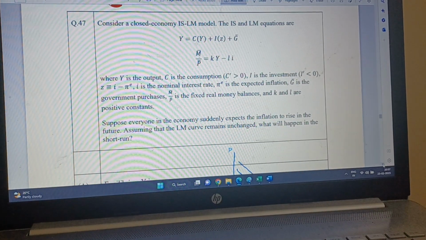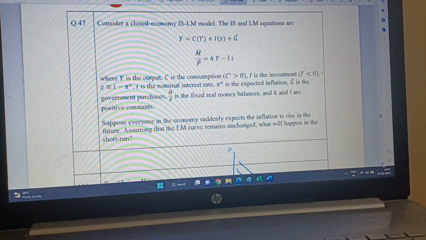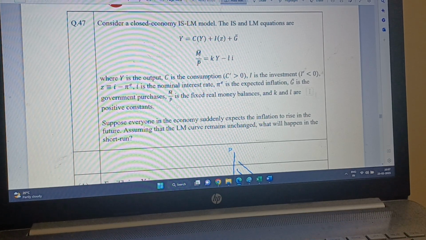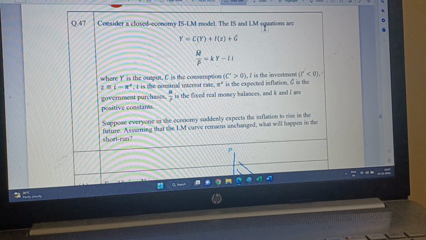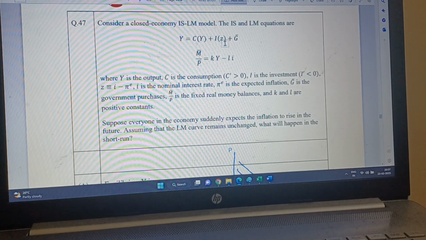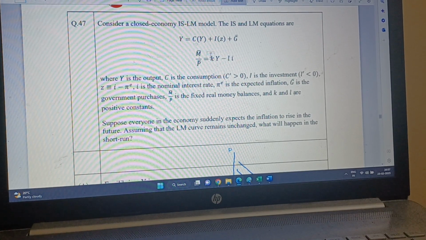So here is the equation. Consider a closed economy, so no exports. ISLM model. The IS and LM equations are Y = C(Y) + I(z) + G(G bar).